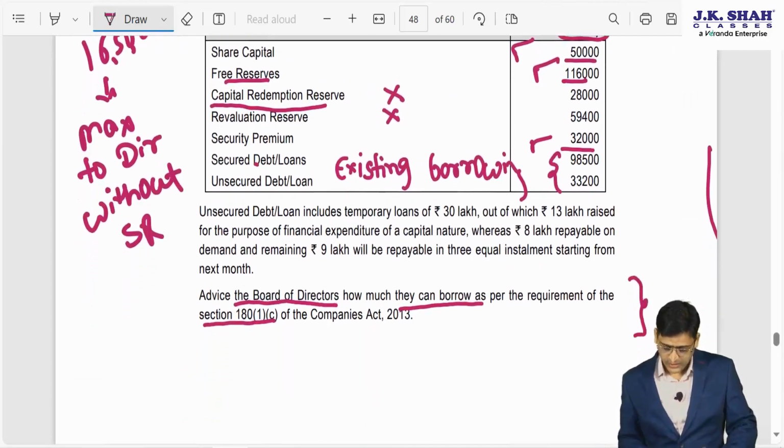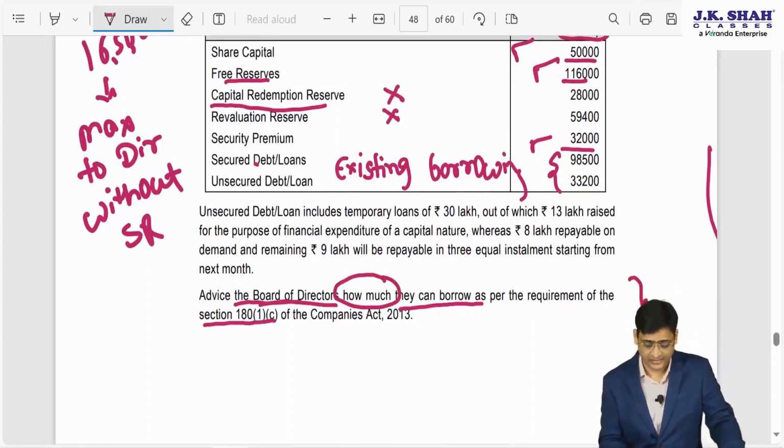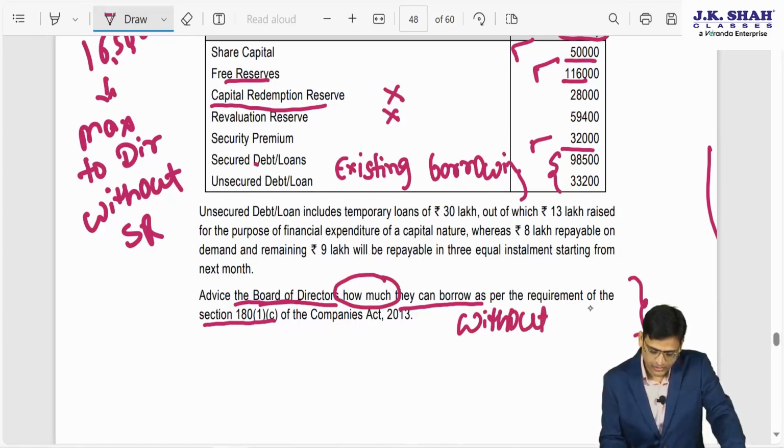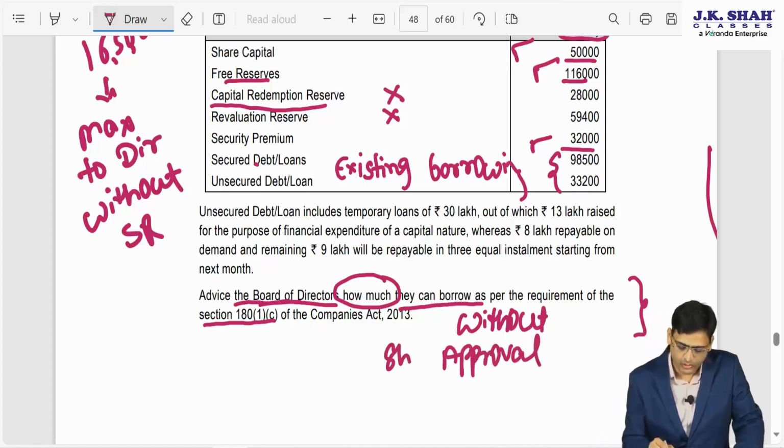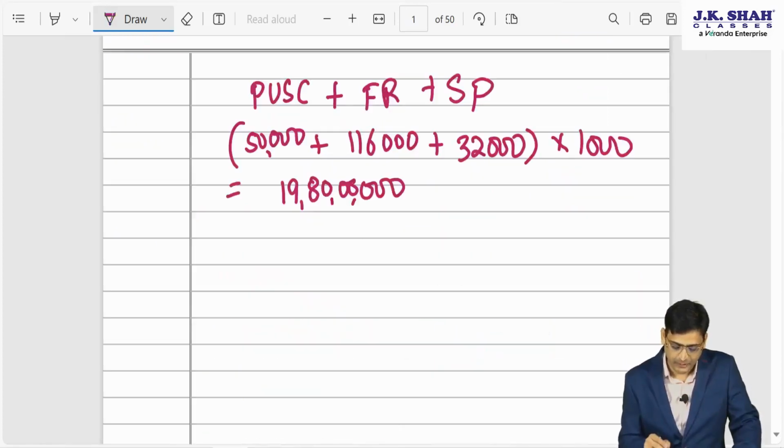Now, in this question, it is about how much the board of directors can borrow without shareholder approval. So without shareholder approval, present plus proposed together, they can borrow up to 19 crore 80 lakhs.